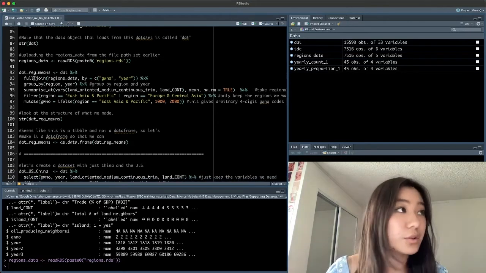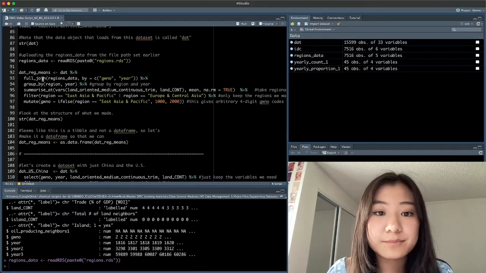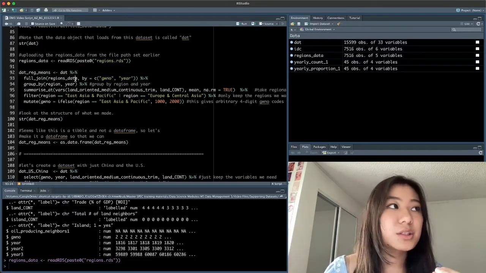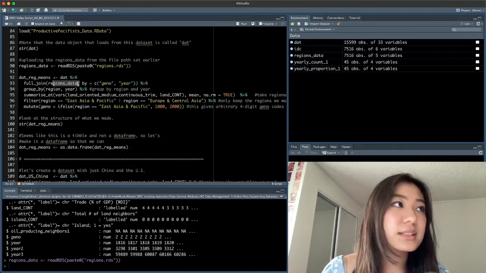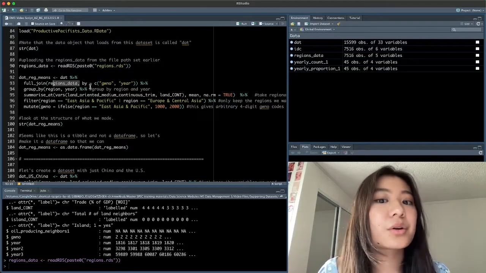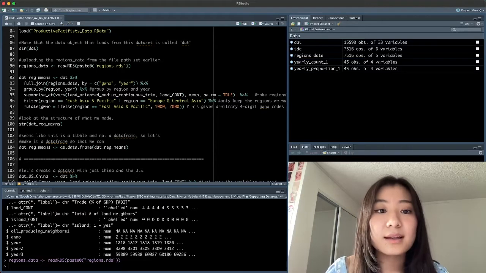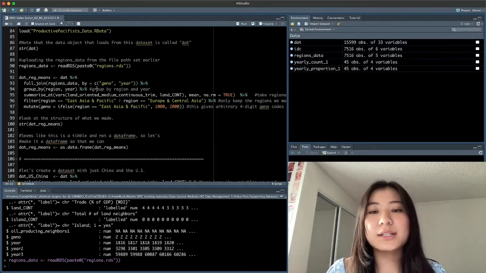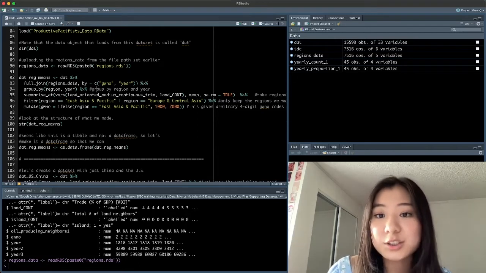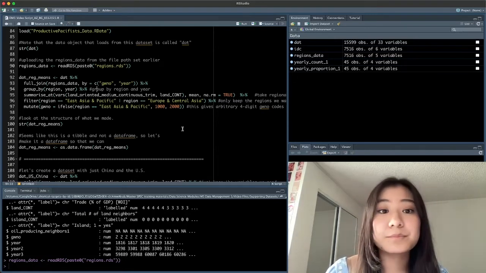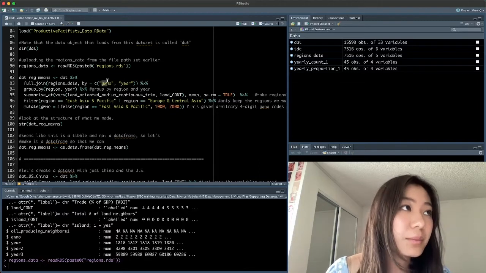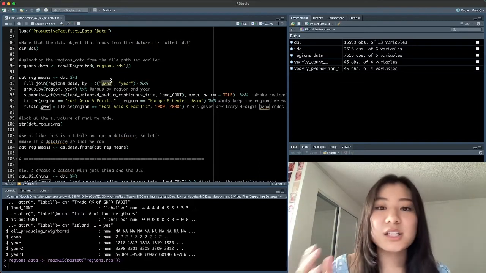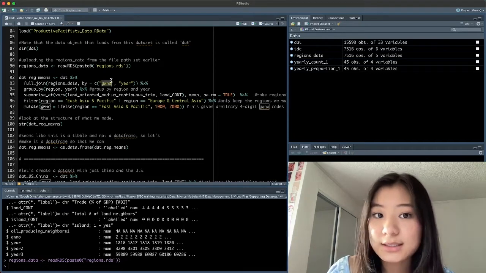After using our full join command on line 93. And you learn this command in data management too, but we're going to essentially merge our region data, our region dummies, to our productive pacifist data. So, as always, in the lab, when we're working with country year data, I merge by GWNO and year. Recall that GWNO is a Gleditsch war number, and it's essentially a numeric country ID code.